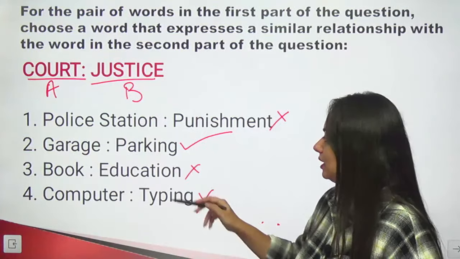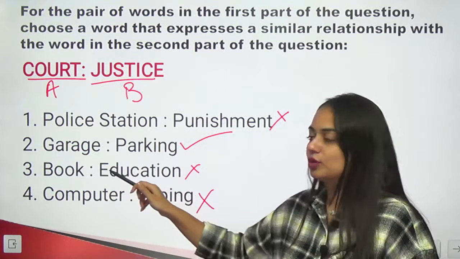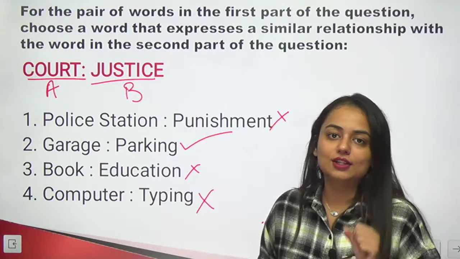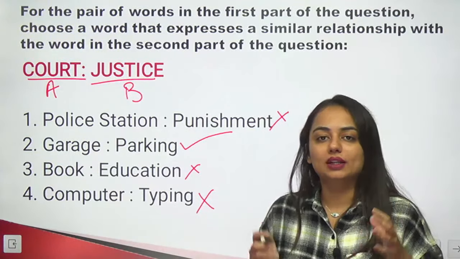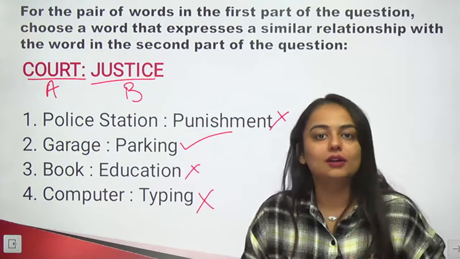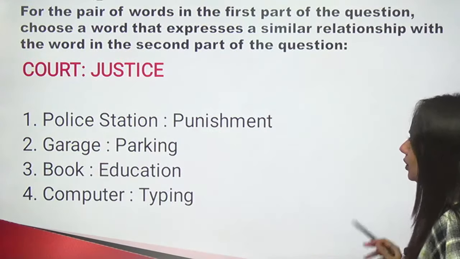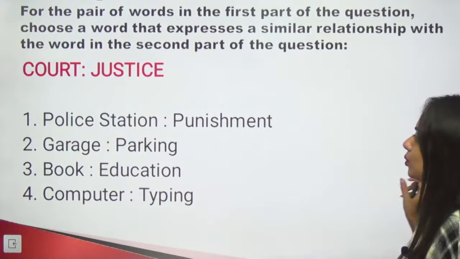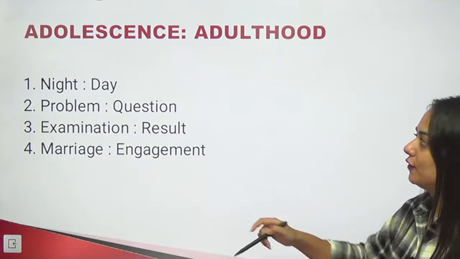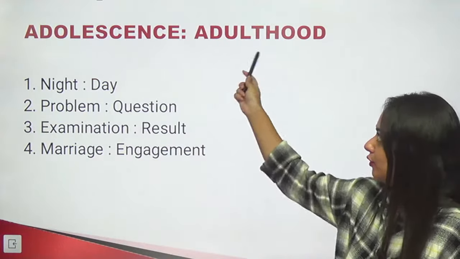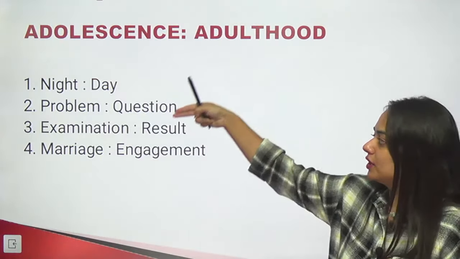So we can eliminate this one because there are other options to provide education other than book. But for parking, garage is the only thing that provides you parking. It's a place meant for parking of vehicles. So this is how you have to do these questions. I've done the first one for you. Let's see if you are able to do the second one. Try to identify the relation of these two and try to fit it in the options.